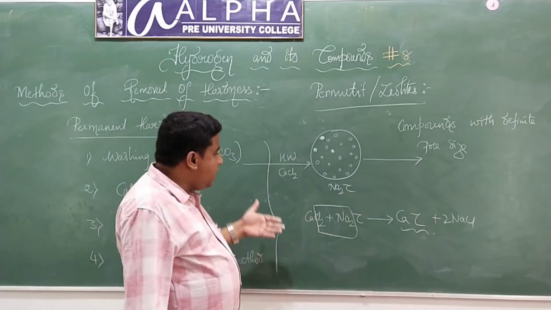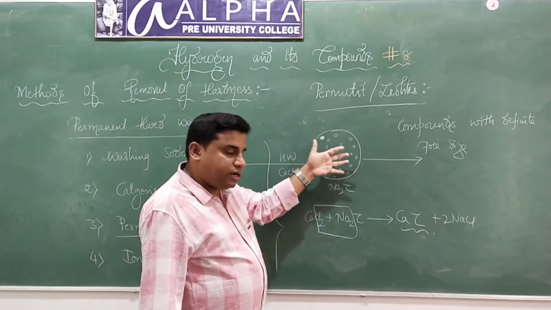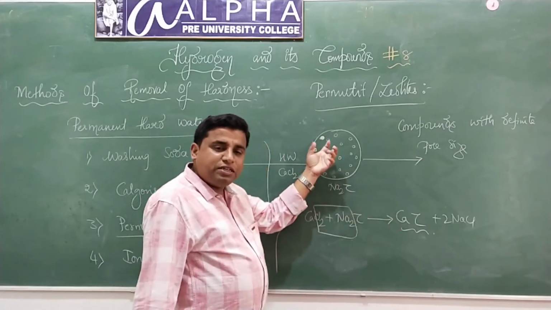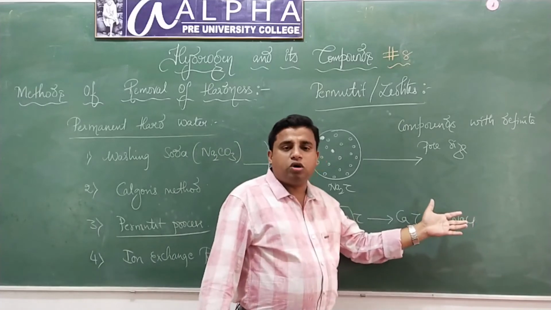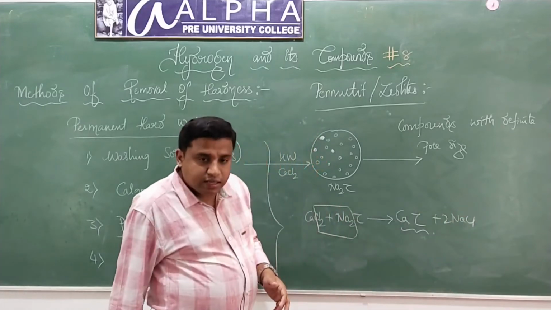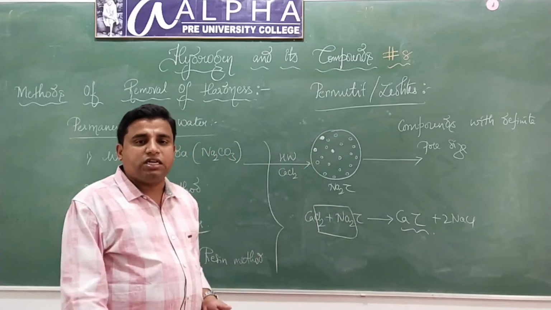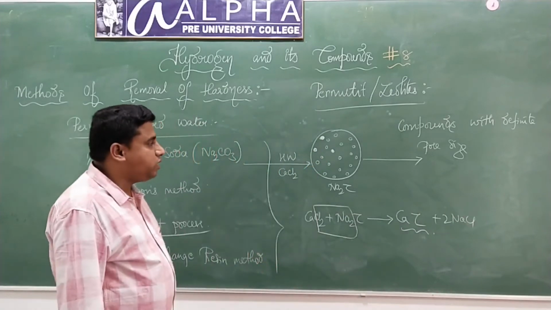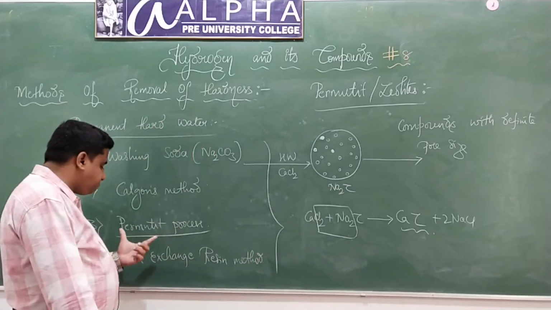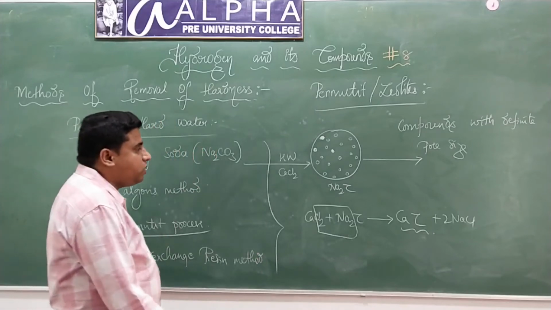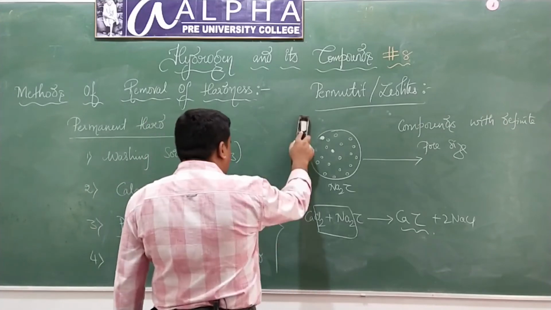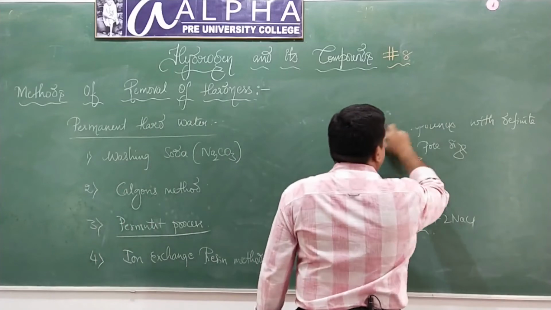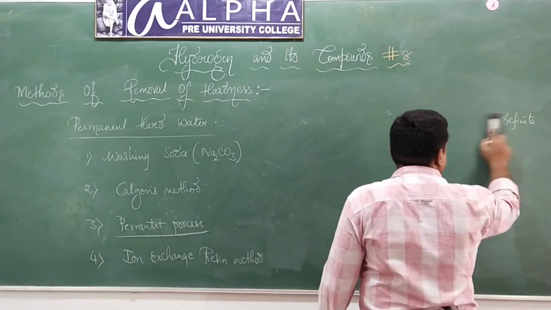Very simple. When I run the hard water through permutate, there is exchange of ions. That means calcium ions will get trapped inside the pores. The emergent water will be free from all the salts of calcium and magnesium. That means calcium ions and magnesium ions. Therefore it becomes what? Soft water. So this process is called the permutate process. Now the last technique, what is it? Ion exchange resin method.